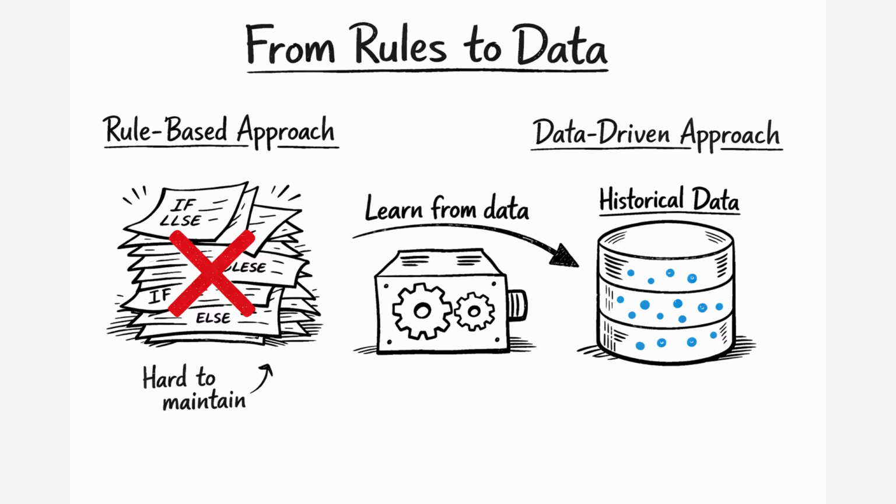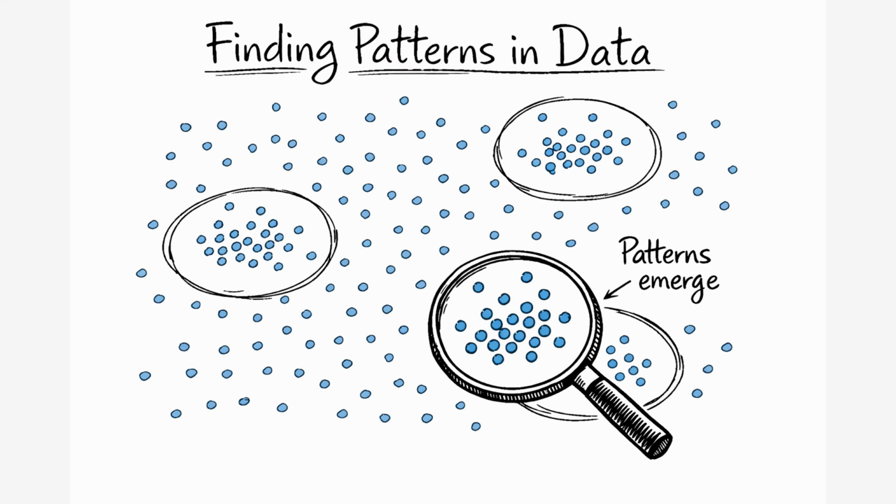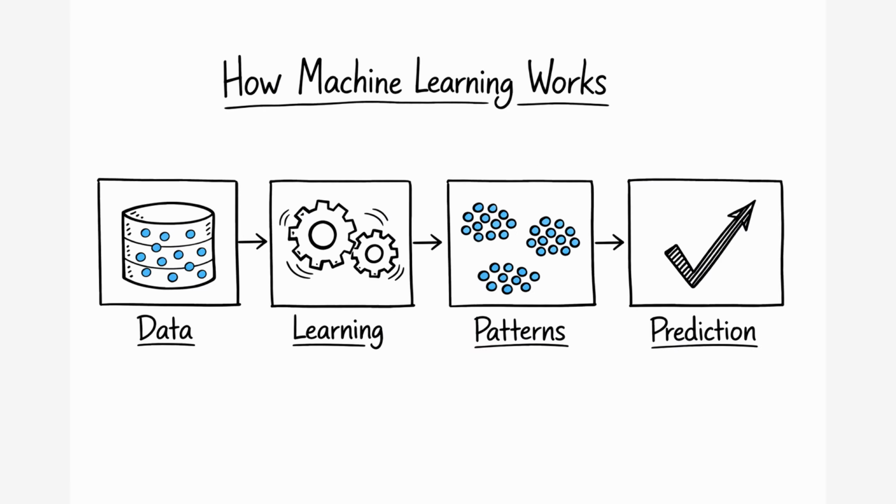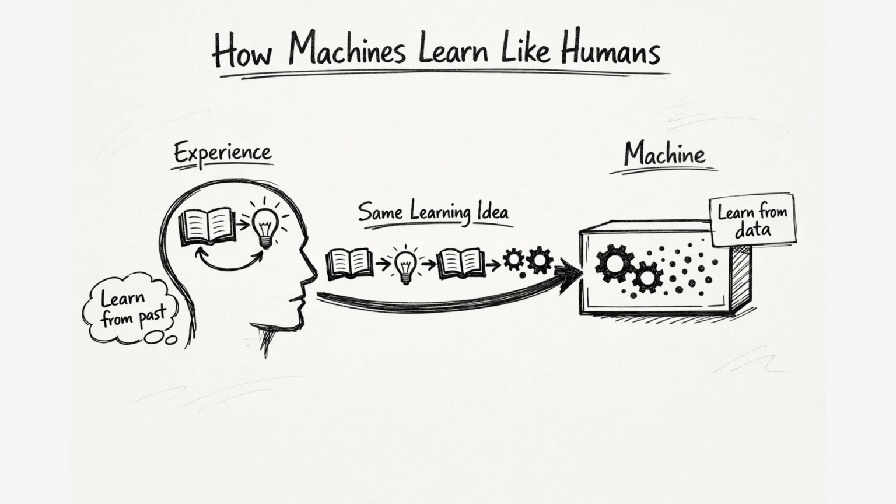The machine then analyzes this data using some specialized algorithms and tries to identify patterns hidden inside it. Once these patterns are learned and a new set of input is provided, the machine should be able to predict the outcome. That prediction may not be 100% accurate, but it will be the most likely outcome. This entire process, where machines are trained using data to learn the pattern, is called machine learning.